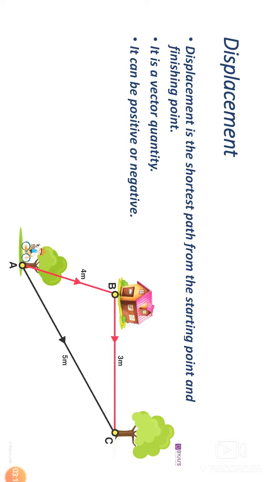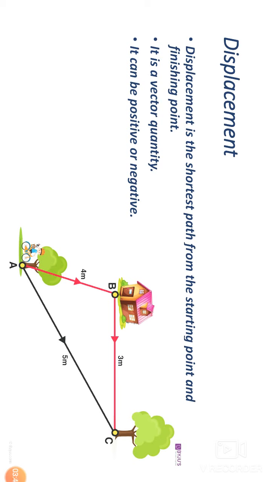Here is his home, and here he wants to go. At point C, he wants to go. And on point B, there is his home, and he is at point A. Now, he can go to point B first and then point C, or else he can go directly from point A to point C.